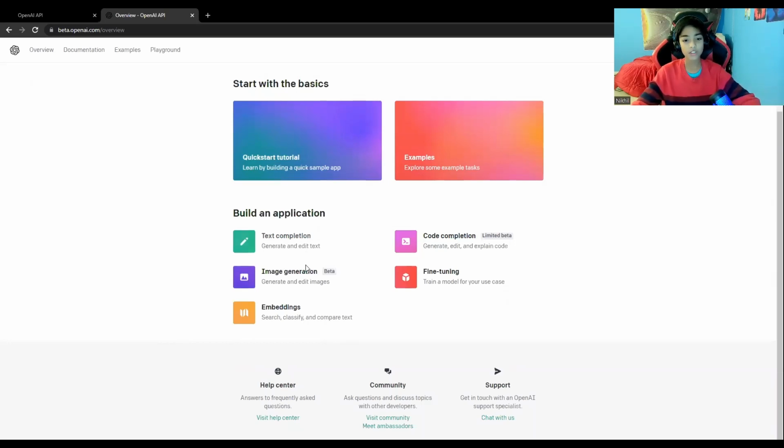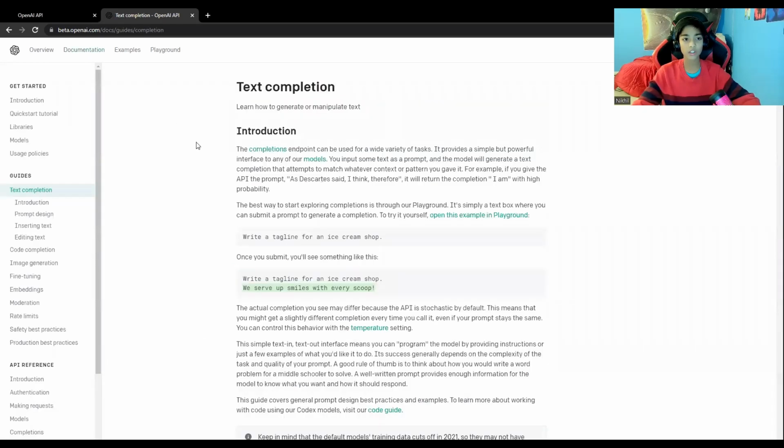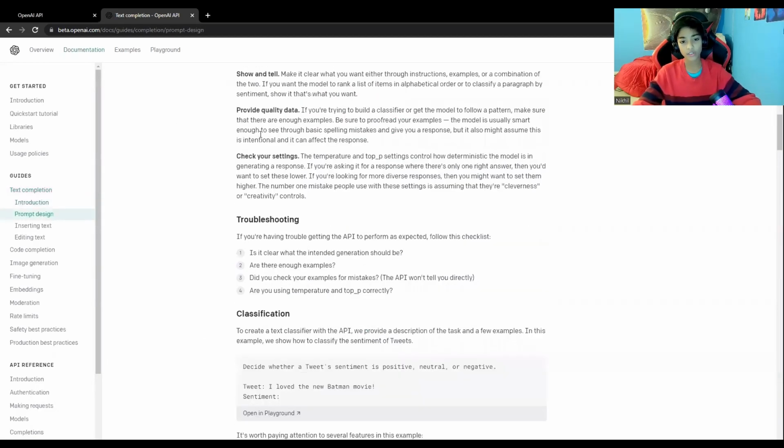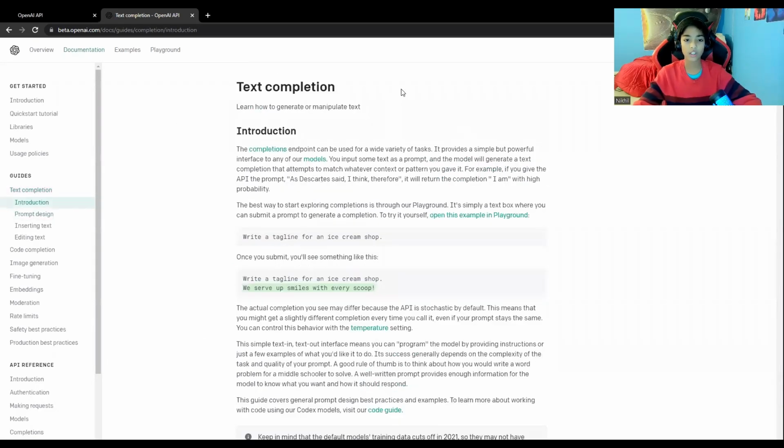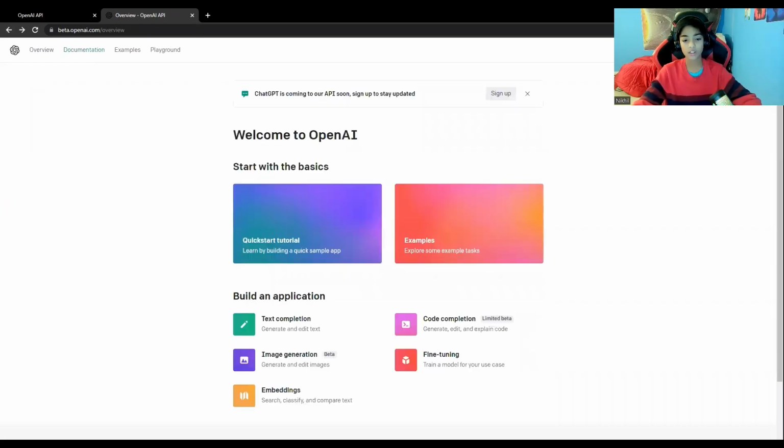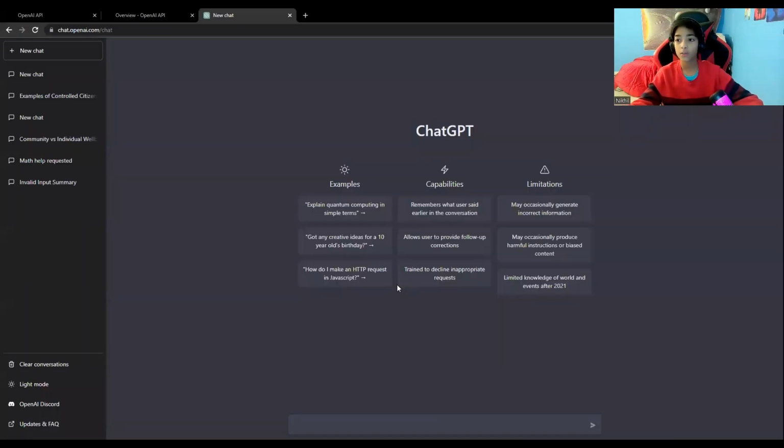There's text completion, image generation, embeddings, fine-tuning, and code completion. So you can get an entire overview of everything, and then you can go back and just go to ChatGPT. Right as you go to ChatGPT, you're going to see this.